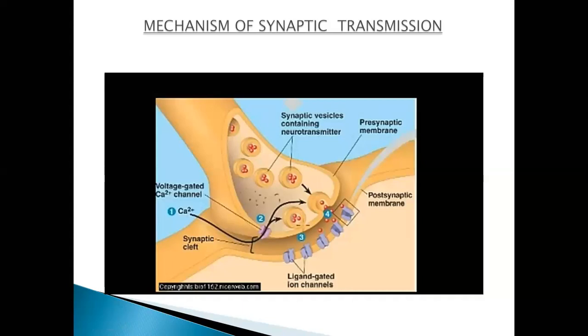After that, the released neurotransmitter molecules diffuse across the cleft. Now they will move across this cleft, fine, and bind to the receptor molecules. This is the postsynaptic membrane. Okay, here you can see these are the channels. Here they are going to be attached with them. So they bind to the receptor molecules on the postsynaptic cell membrane. On the postsynaptic membrane, they are attached with the receptor molecules.